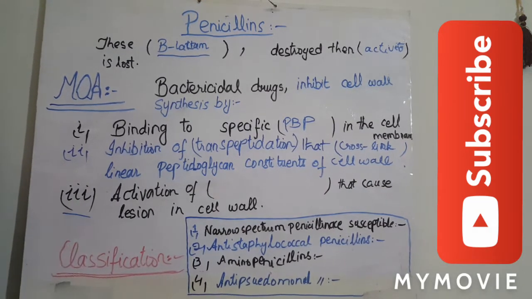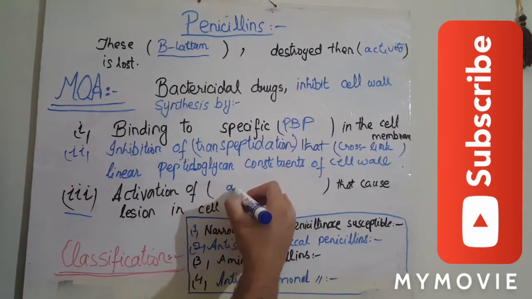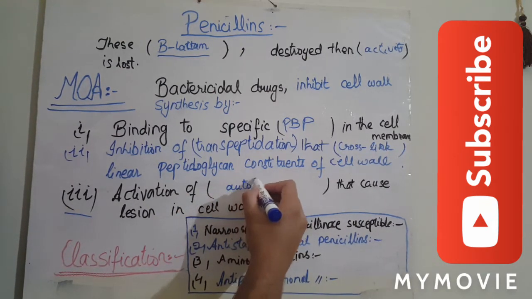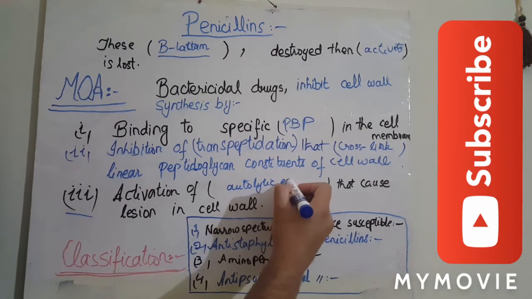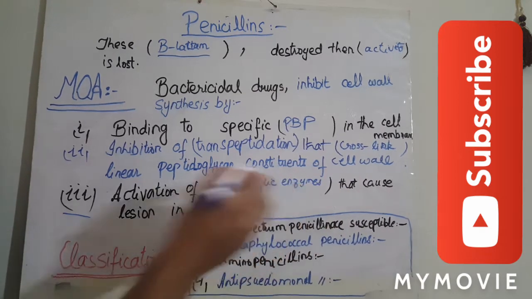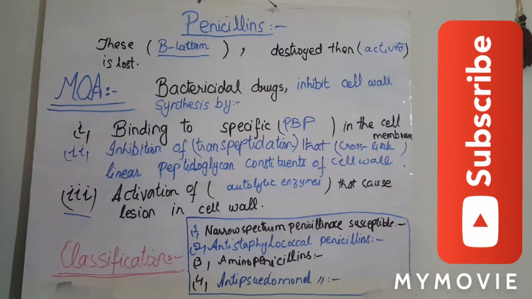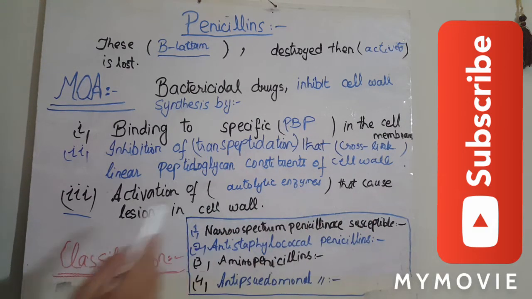Third way is they activate the autolytic enzymes. When these autolytic enzymes are activated in the cell, then it causes lesions in the cell wall and therefore bacteria are destroyed. Classification.